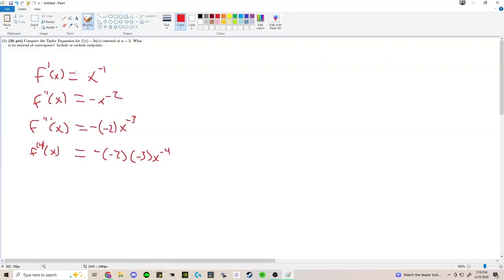Okay, so let's look at our patterns. On the first derivative, we've got a negative 1. Second derivative, we got a negative 2. Third derivative, we got a negative 3. So we know that the nth derivative of f is going to have something times x to the negative n, right?